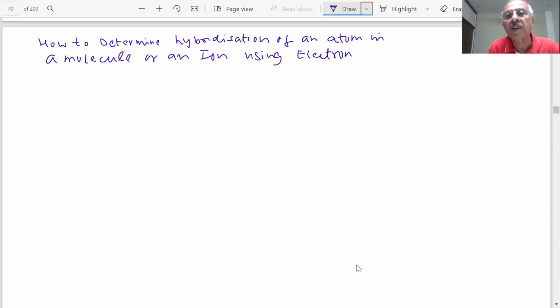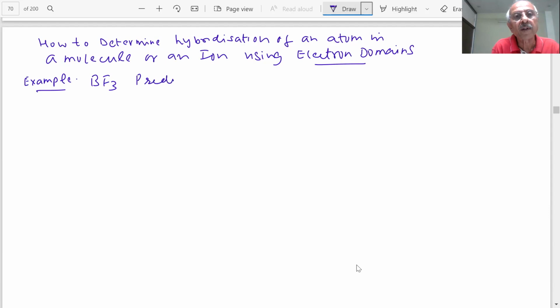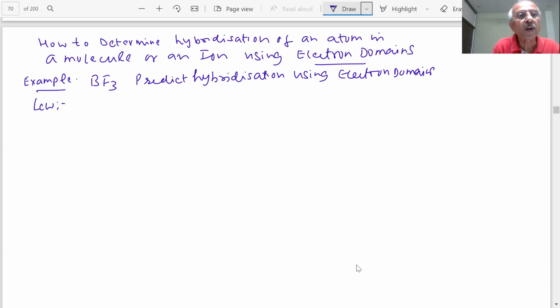We discussed that in our previous lecture, students, when we drew the Lewis structures. We have already shown how many electron domains there are and what shape it takes, student. For example, I am taking BF3. I say, predict the hybridization using electron domains. What is the Lewis structure of BF3, student?